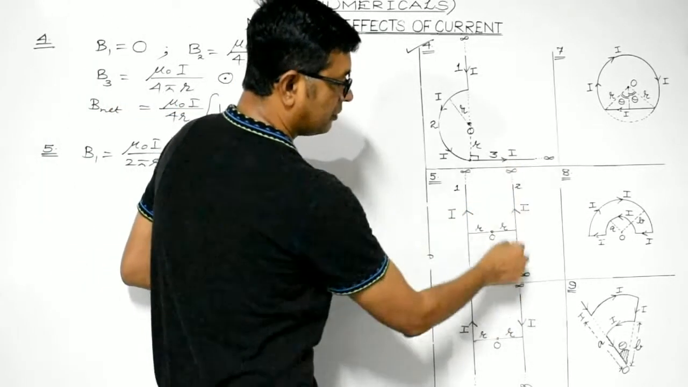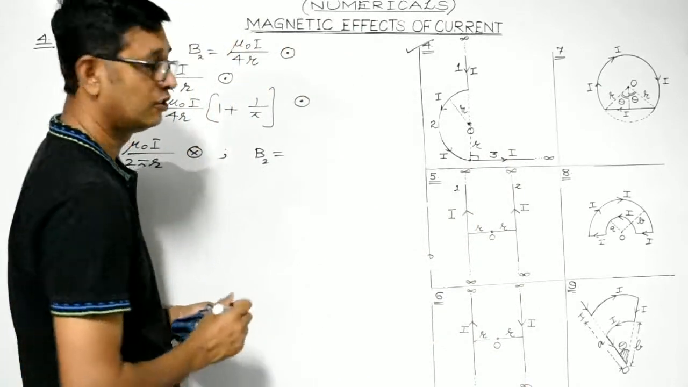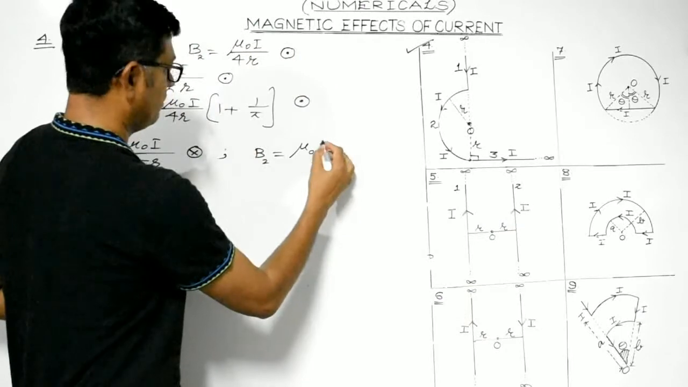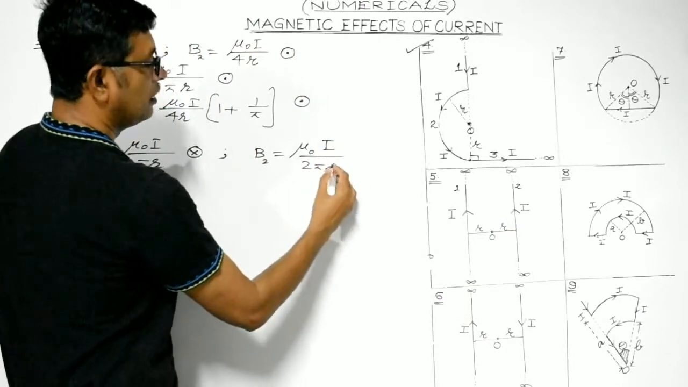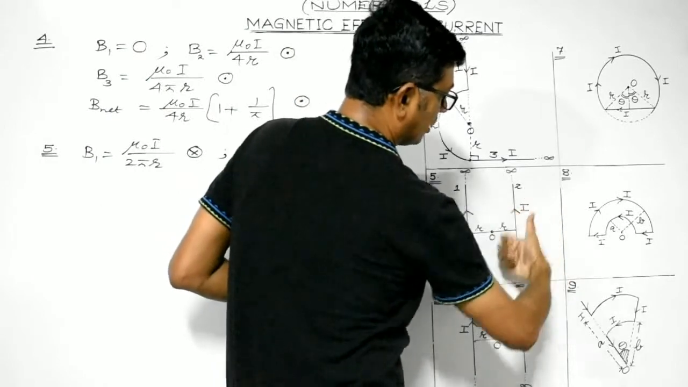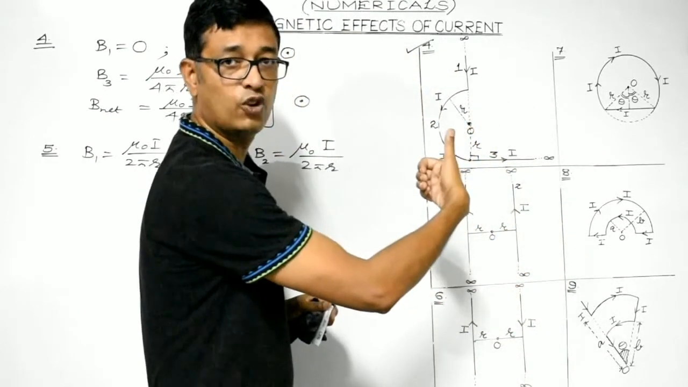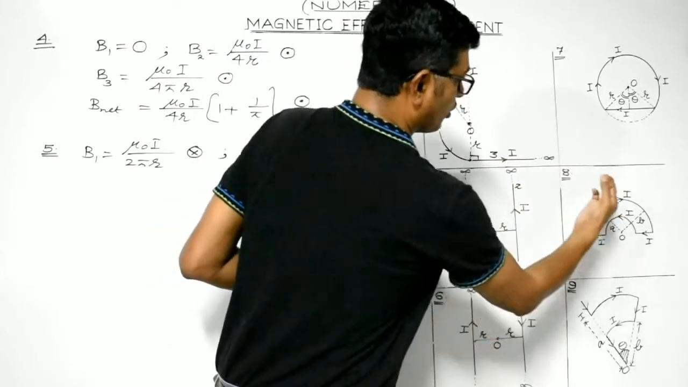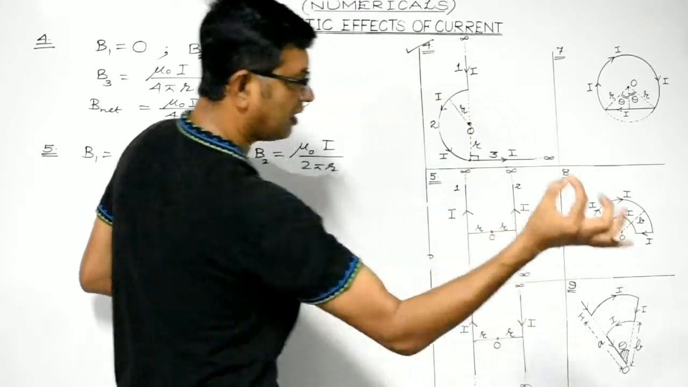This is a straight conductor, both the ends extending to infinity. So the magnitude of the magnetic field at point O, which is at a distance r from the wire, would be the same: mu naught I divided by 2 pi r. Now what about its direction? Look, this thumb is pointing along the direction of the flow of current. So the magnetic field lines will emerge out of point O. So it is perpendicular to the plane and directed outwards.